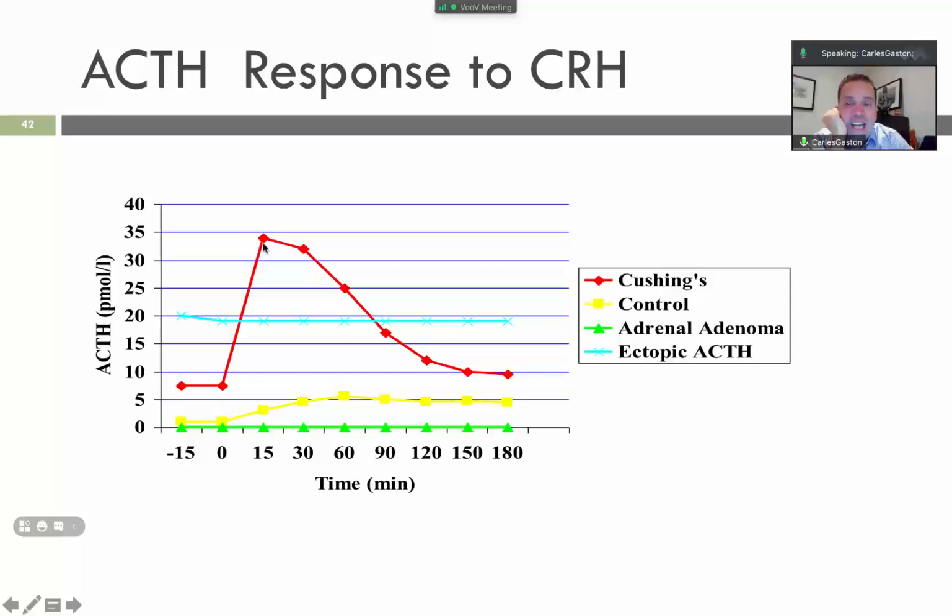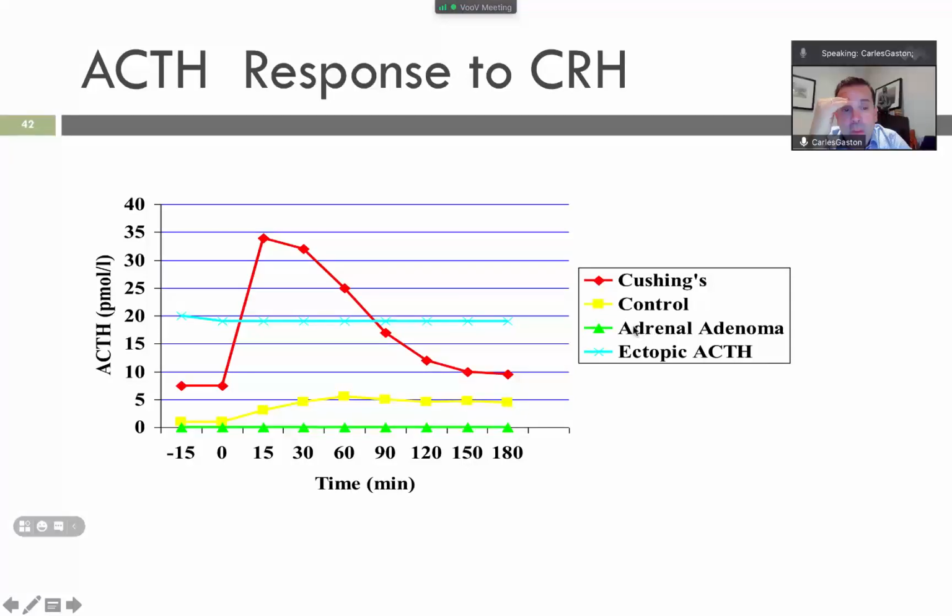If you compare to ectopic ACTH production, it is always flat because it does not respond to CRH, because it's a tumor that is just always high. If we have an adrenal adenoma, it does not affect ACTH, because what happens in the adrenal adenoma is that we have too much cortisol, right? And too much cortisol, remember, inhibits the production of ACTH.